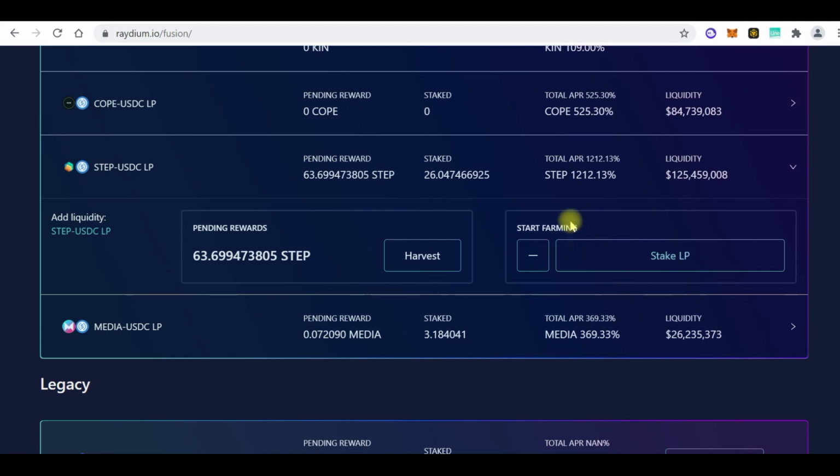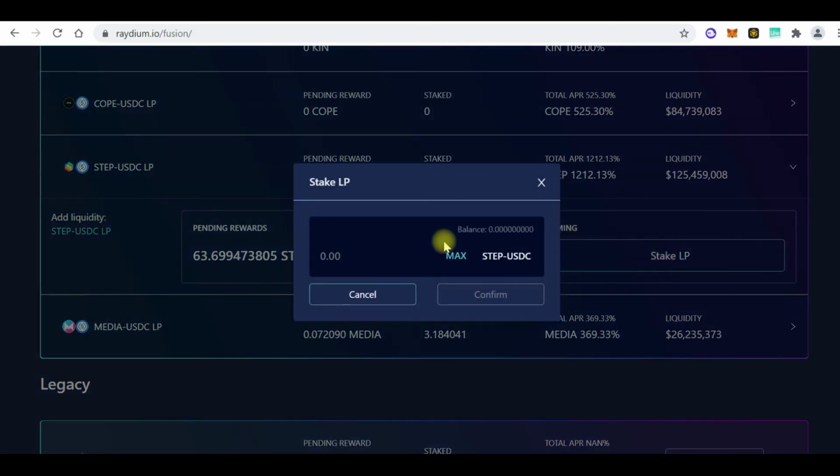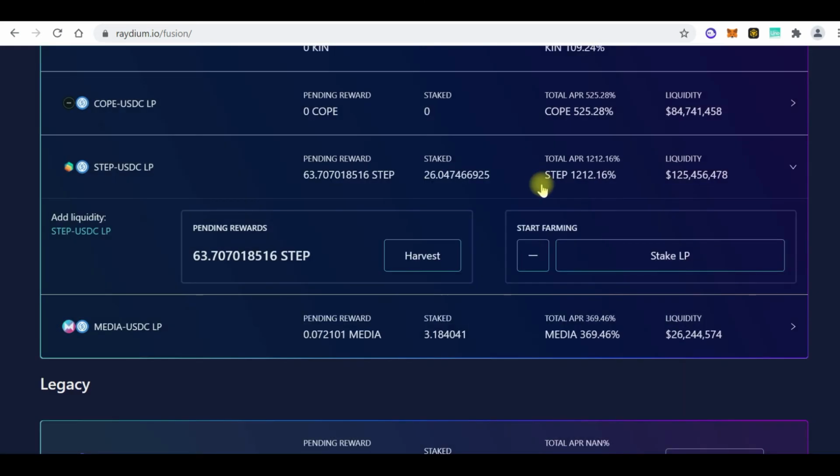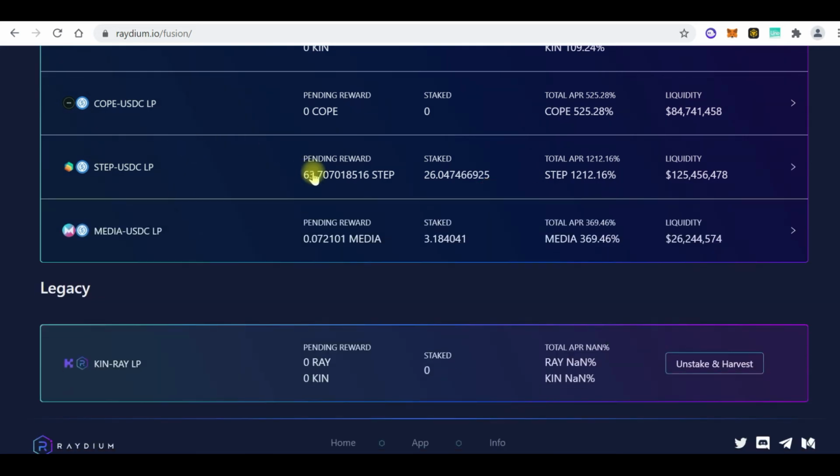So if they give me that LP token and I come here and click stake, automatically it's going to ask me how much of that token I want to stake. If I click max, which I don't have any, but if I click max or any amount, I get to stake my LP token, and then I make more of this Step.